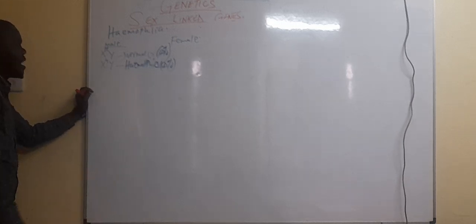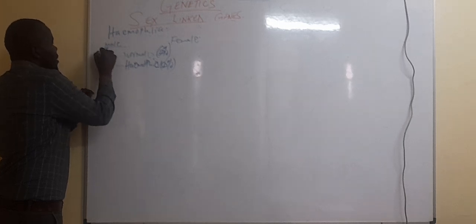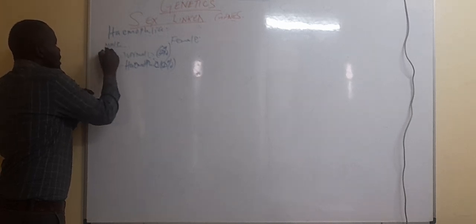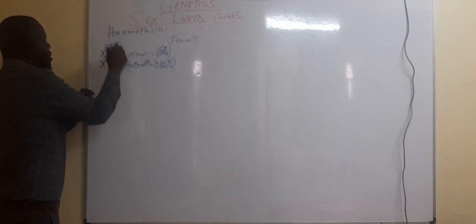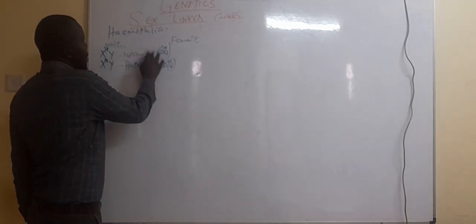50% chance of what? Being haemophilic. We are saying X^h, Y. Then this other one is X^H, Y. That is for a normal male.